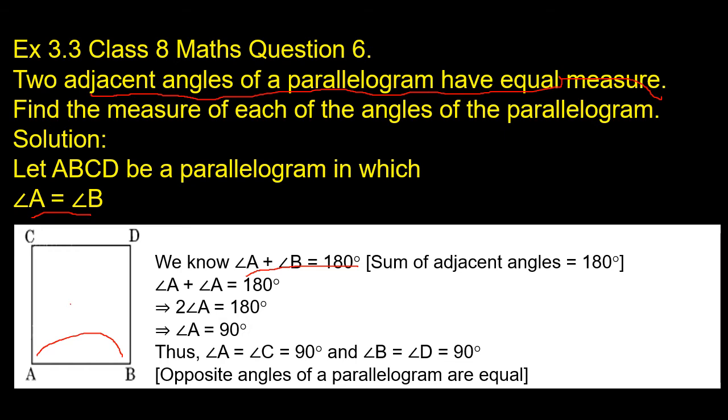Thus angle A equals angle C, which is equal to 90 degrees, and angle B equals angle D, which is also equal to 90 degrees. Here the opposite angles of a parallelogram are equal. Now let us move on to the next problem, children.